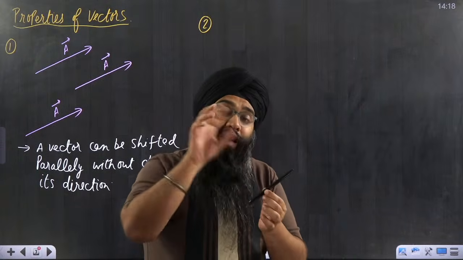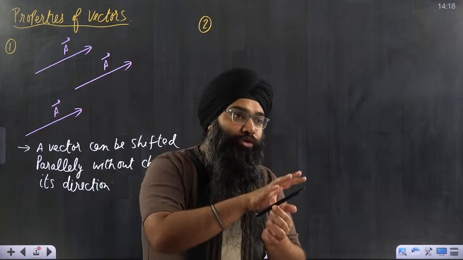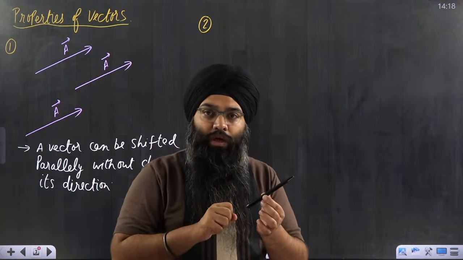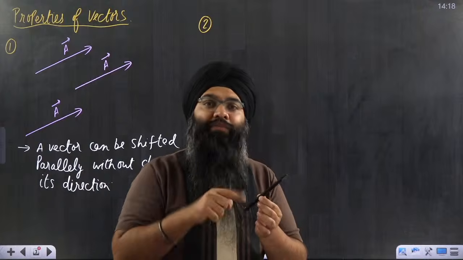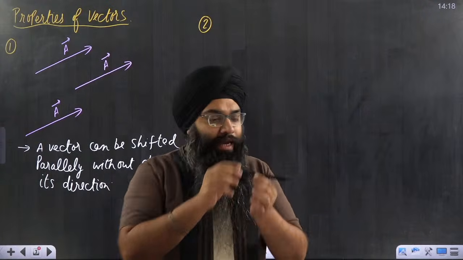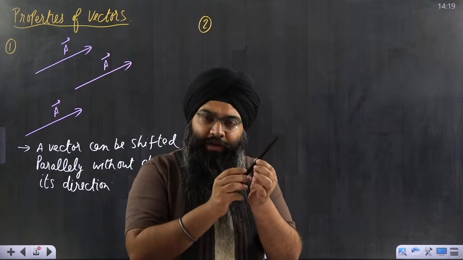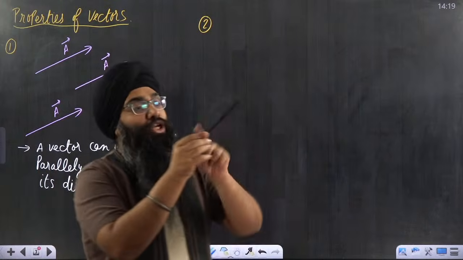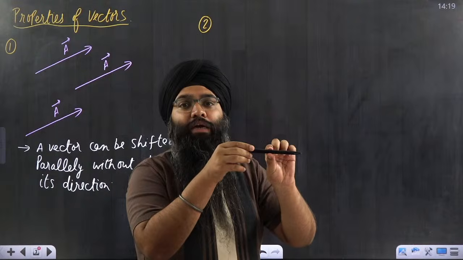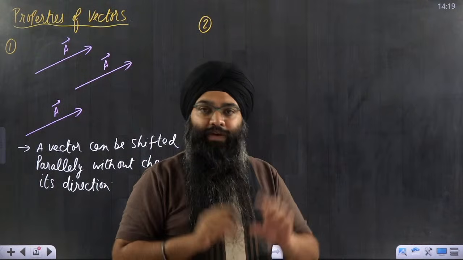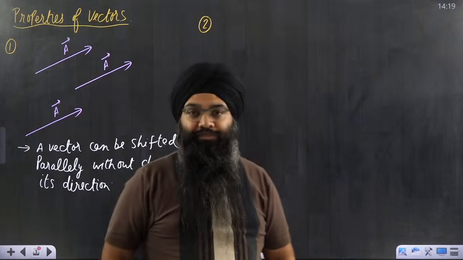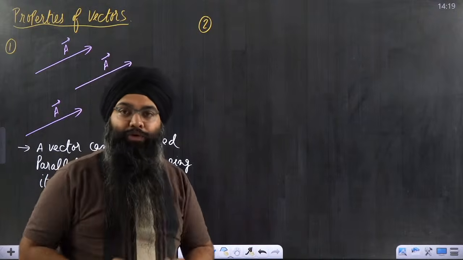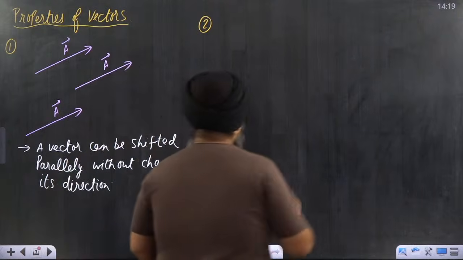Whenever we are talking about a vector, there is a magnitude and there is a direction. Even if one of the things changes, then we say the vector changes. Here the magnitude is not changing on rotating the vector, but the direction of the vector changes. That is why this new vector and this old vector are not the same vectors. We have said that the vector changes. I hope it is clear to you. So let me write that point also.